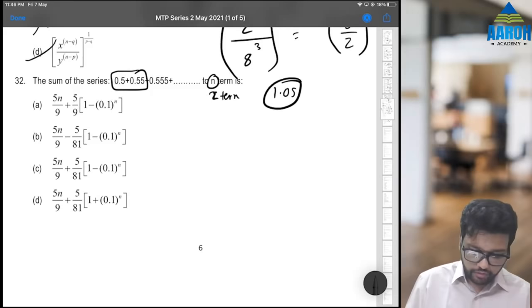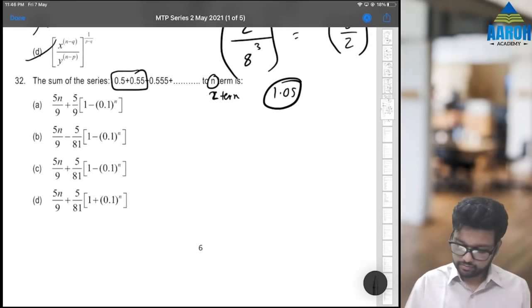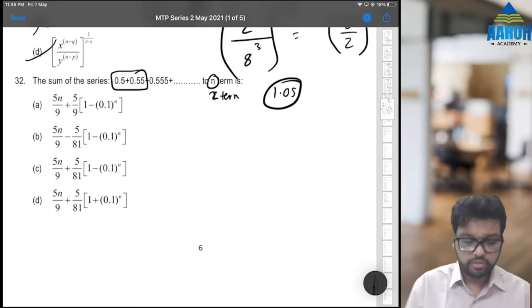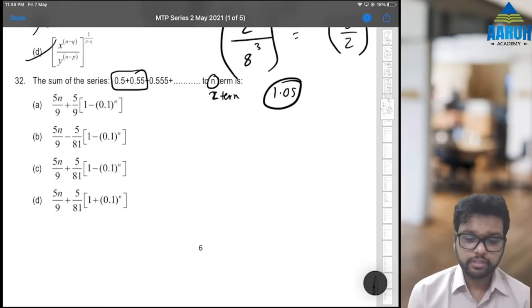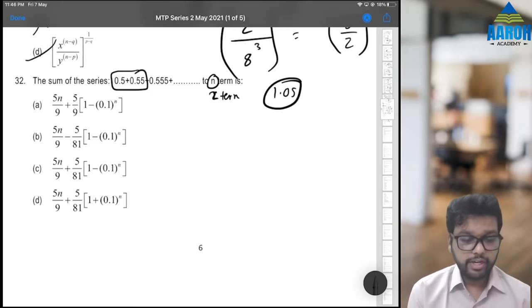So let's check. First option, 5 into 2 by 9 m plus, then 0.1 raised to 2, subtract it from 1, into 5 by 9.